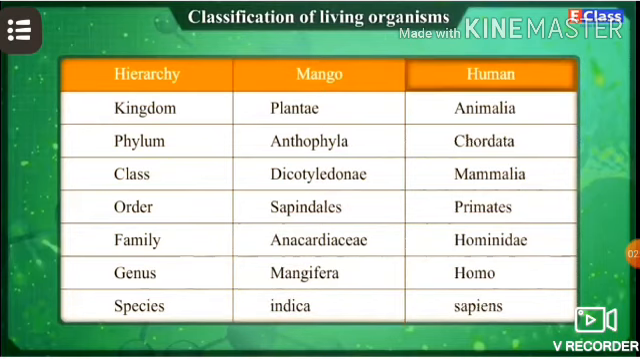Hierarchy: Human. Kingdom: Animalia. Phylum: Chordata. Class: Mammalia. Order: Primates. Family: Hominidae. Genus: Homo. Species: Sapiens.